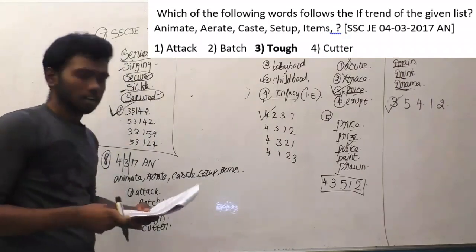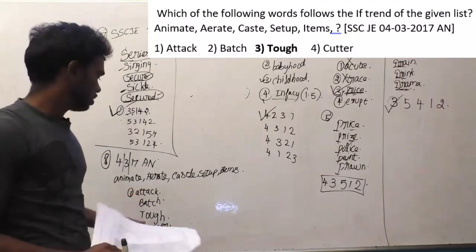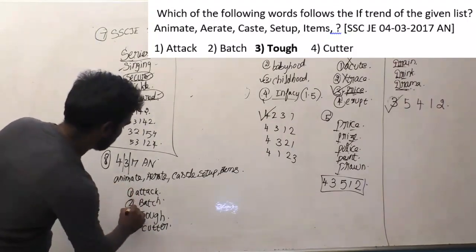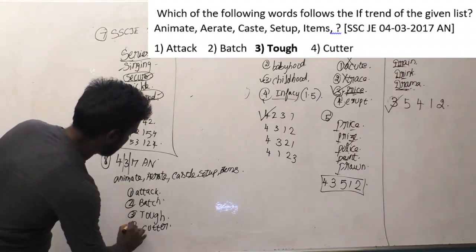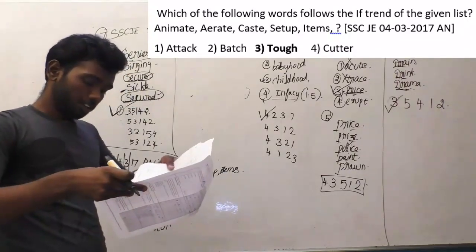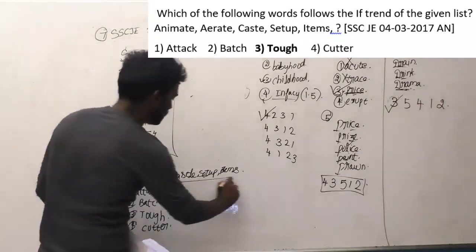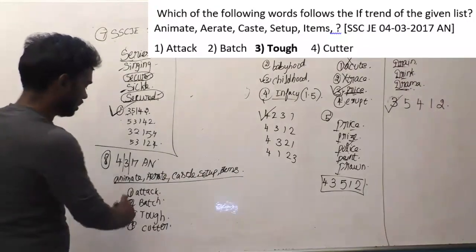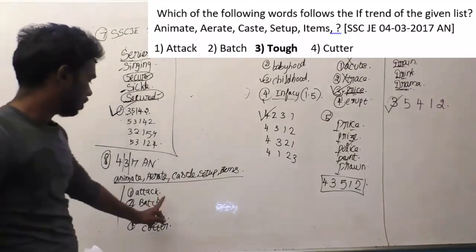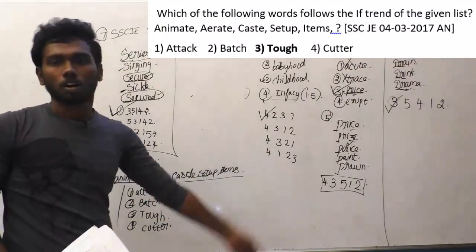Okay, now I will give you a chance. Can you solve this question? For your convenience, I will read the question again. Which of the following words follows the trend of the given list? There is a given list provided here. In these options, a single word must come here, and that word must follow this order.